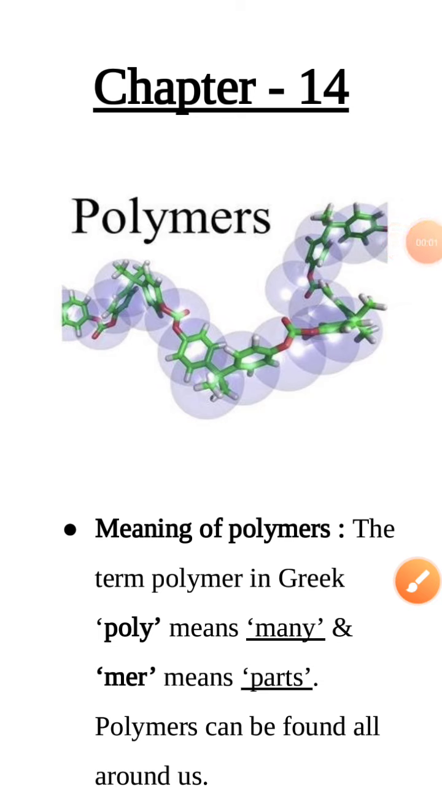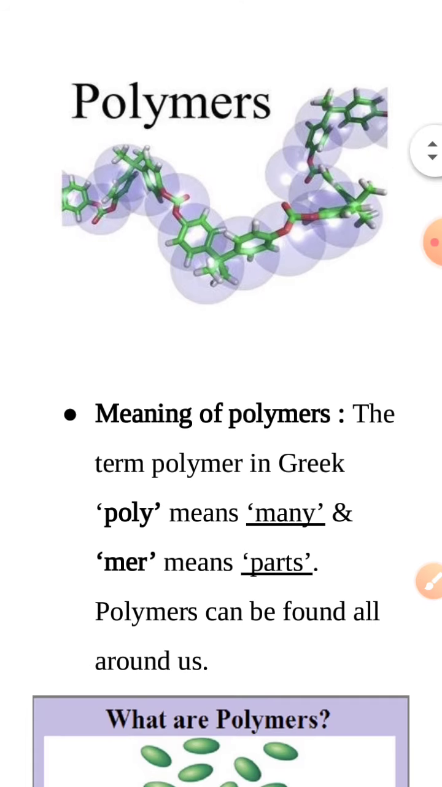Good morning, students. Today we will start with the very important and interesting chapter, polymers. Do you know protein is also a polymer and plastic is also a polymer? So, what do you understand by the term polymer? Polymer is formed from the two Greek words poly and mer. Poly means many and mer means units. So, basically, poly means many units or parts.